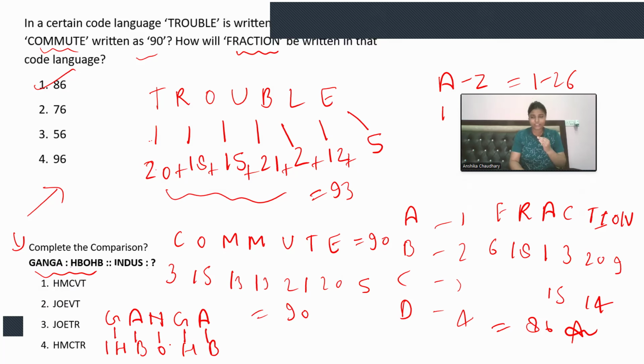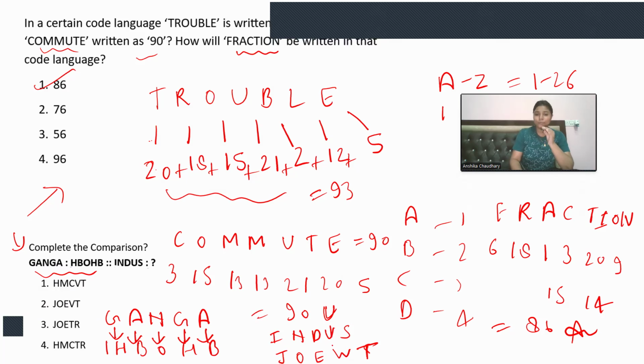Okay, so if we see GHABNO, it is just the next letter, right? In the alphabet A, B, C, D, E, F, G, H. So this is the pattern, just the next letter. Similarly, we can find it for Indus. IJNODE, and then V, W, and ST. Oh, sorry, it is U.